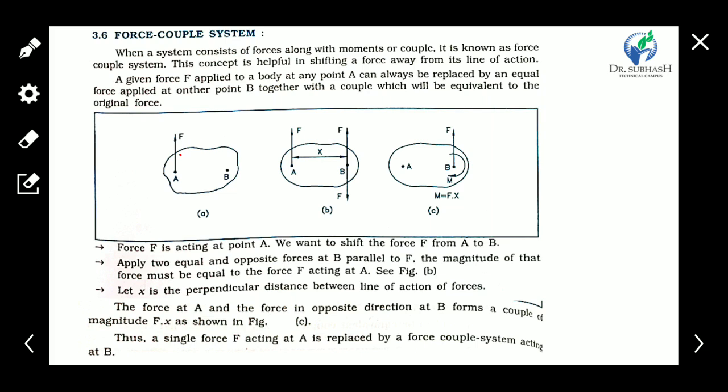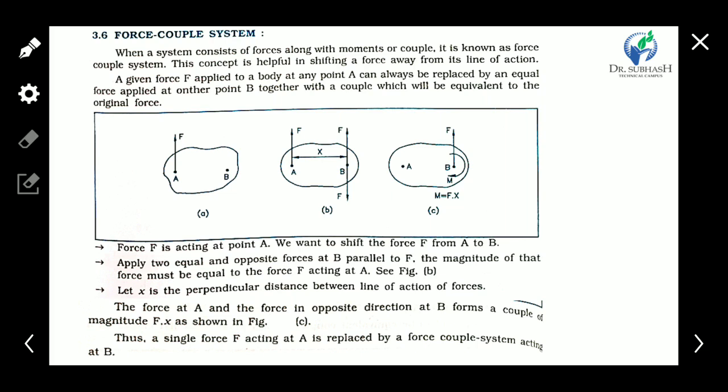We assume two equal and opposite forces, each equal to F, at B; these do not create any effect on the body.